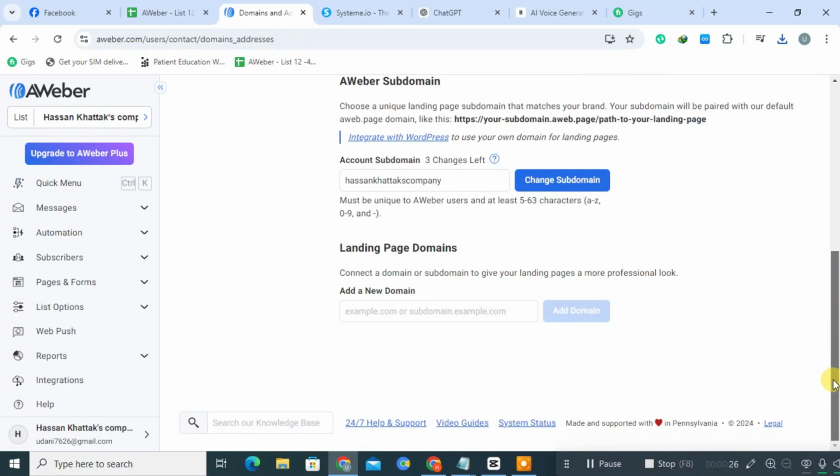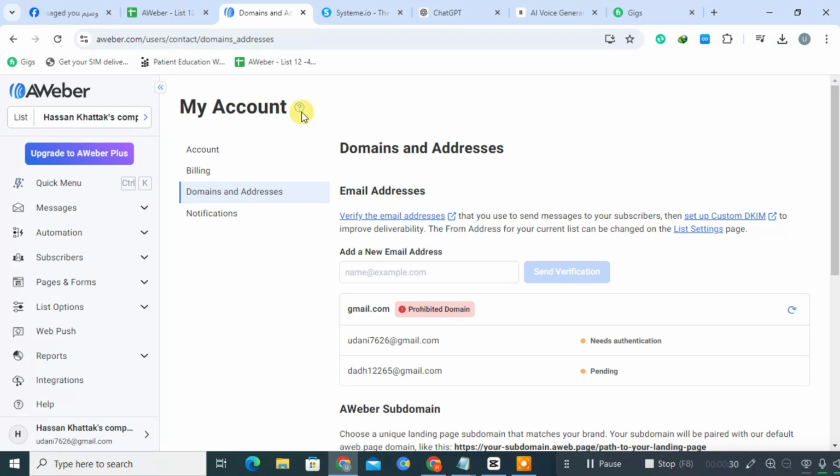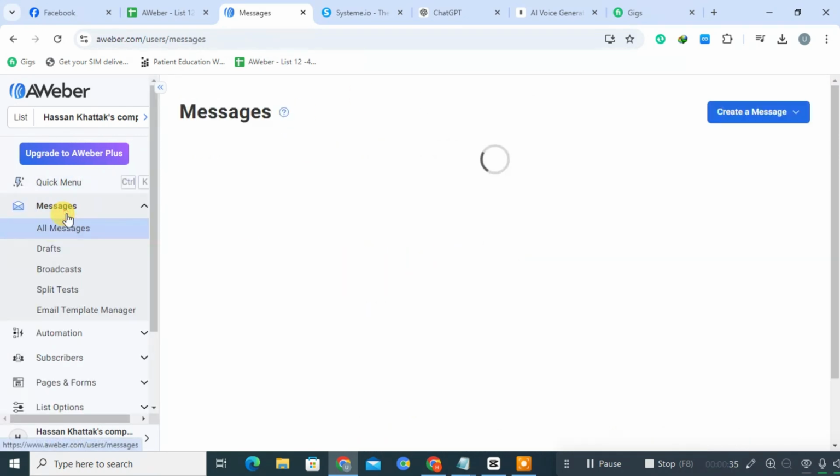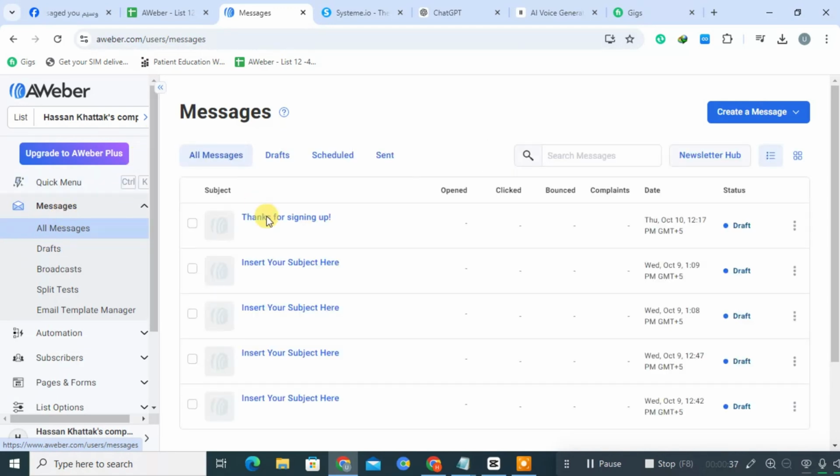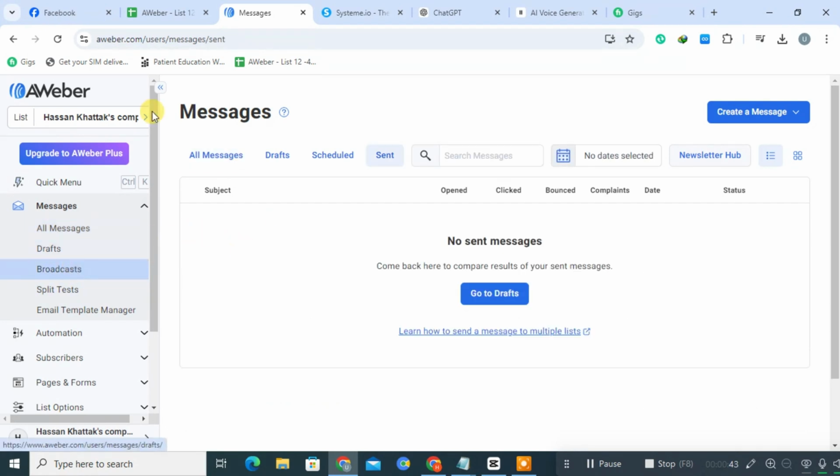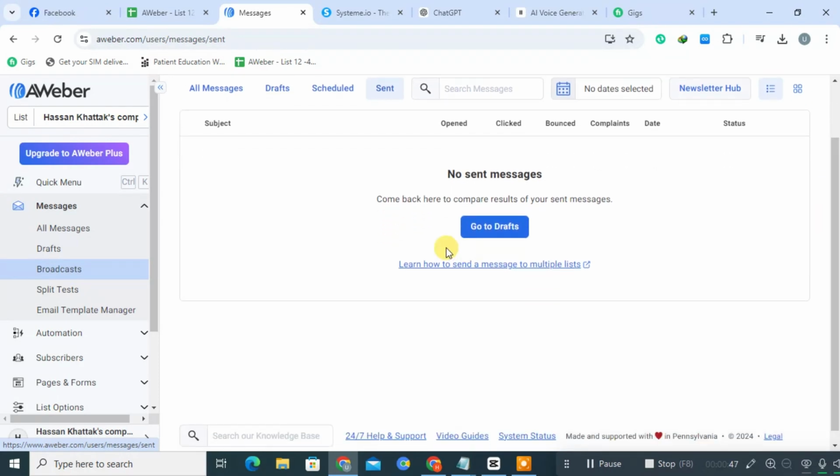AWeber includes comprehensive analytics to track key metrics such as open rates, click rates, and conversions, helping users refine their strategies. AWeber integrates with various platforms, including WordPress, Shopify, and social media tools, enhancing its usability. AWeber offers email and chat support, along with extensive online resources and tutorials.